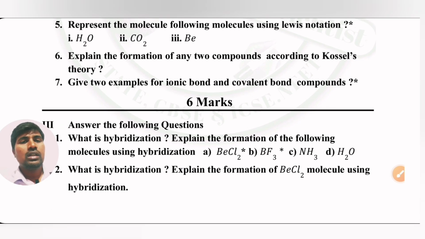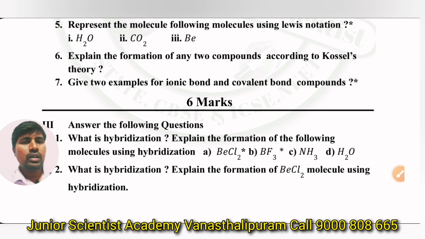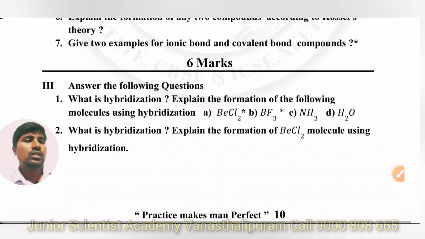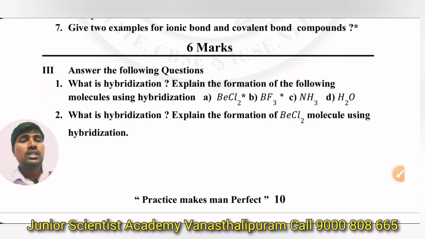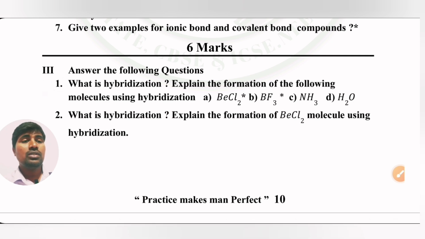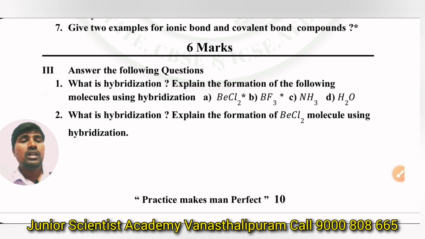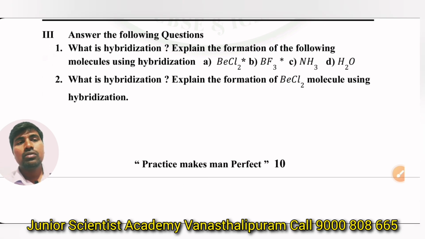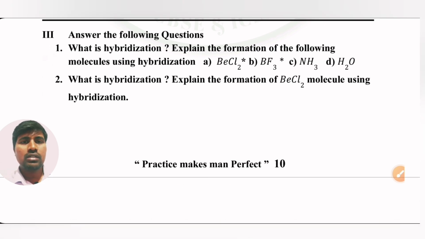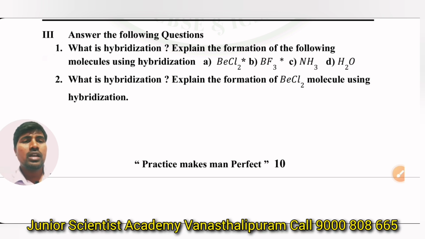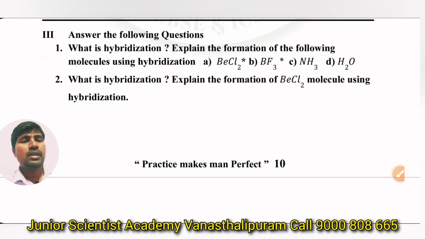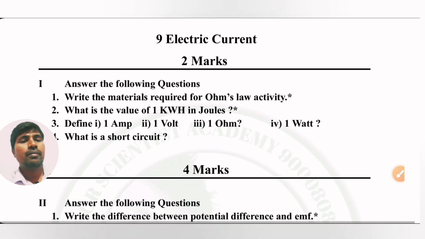Fifth question, and seventh question, give two examples each for ionic bond and covalent bond compounds. Okay. The 6 marks question, a sure-shot question here: BeCl2, BF3, NH3, H2O. Based on that we can see what the hybridization is. Explain the formation of the following molecules using hybridization. Next, they may ask separately also, the BeCl2 molecule.